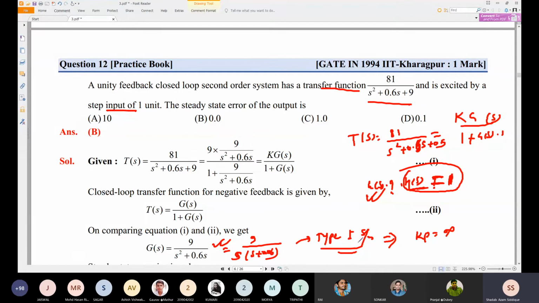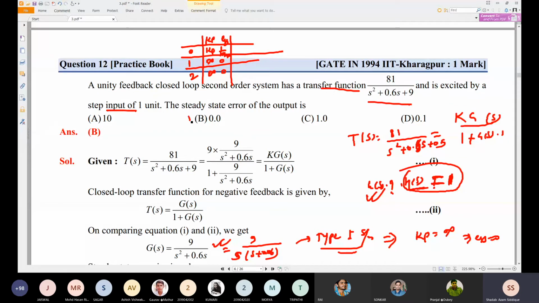In the table there was type 0, type 1, type 2 systems, and for a step input we have Kp and we have ess. For type 0, Kp will be a finite value and ess will be 1 by 1 plus Kp. Here Kp is infinity, so this becomes 0. So Kp goes to infinity, that means ess is equal to 0. So B option is correct.